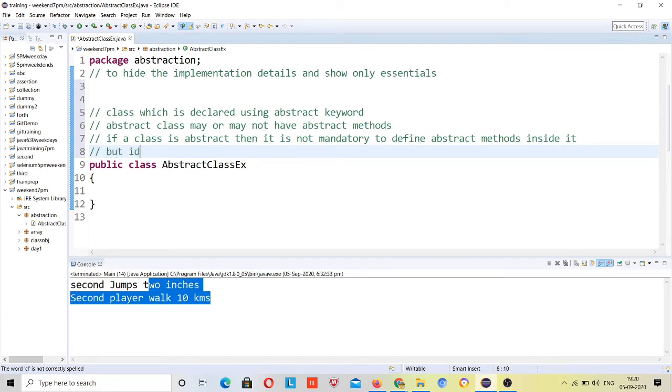But if a method is abstract inside your class, then we have to define the class as abstract.